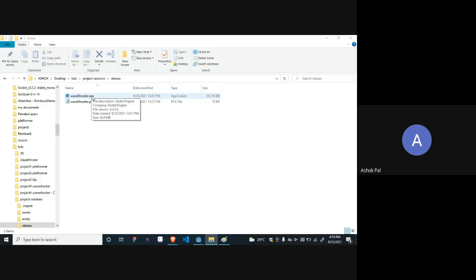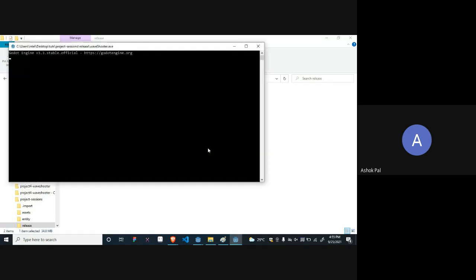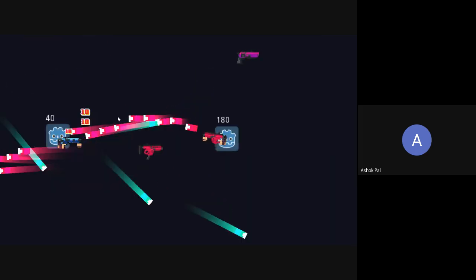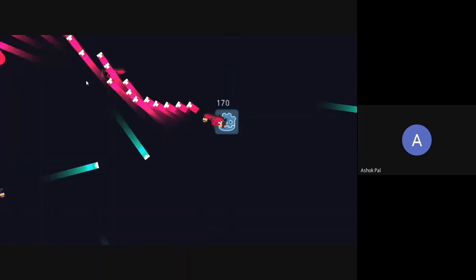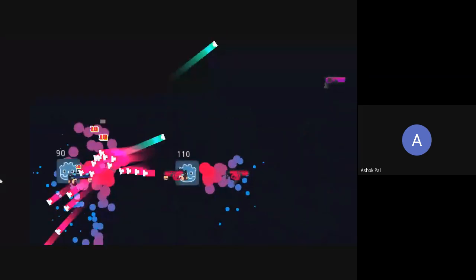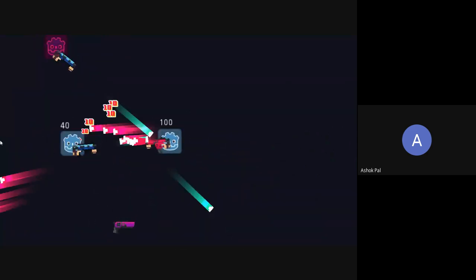Okay, let's click on the .exe so you can see the game. It will start in a second. It has started. I think it is visible to you. There would be some lag and glitch because of the network, but actually it is working smoothly. And if you want to try this game on your computer, I will provide the link so that you can try it directly without the lag because of the network.